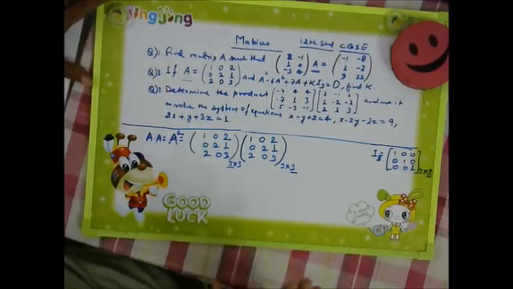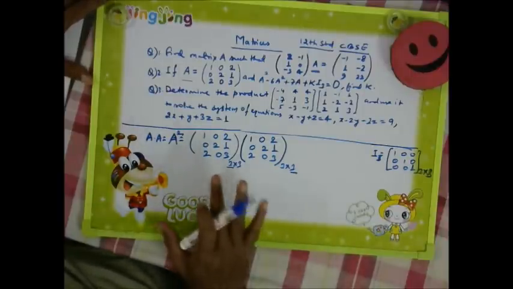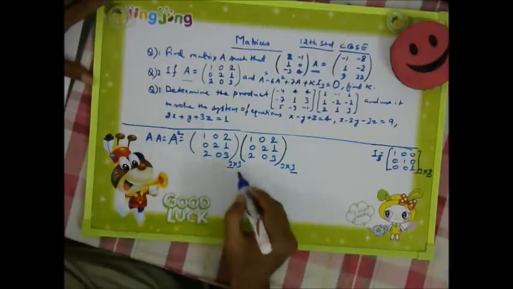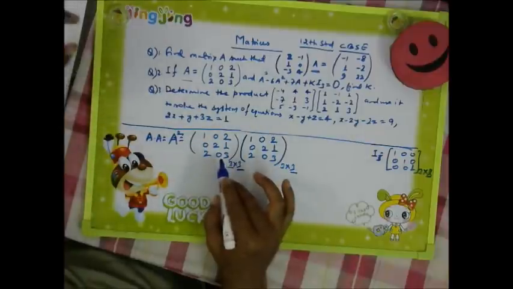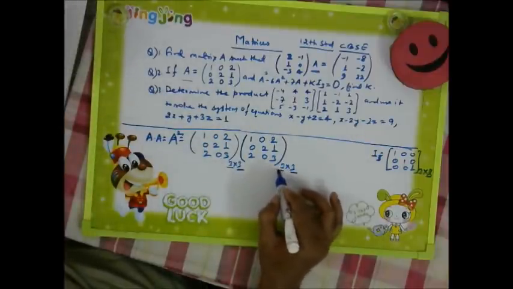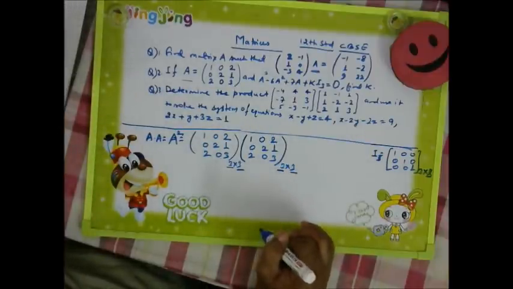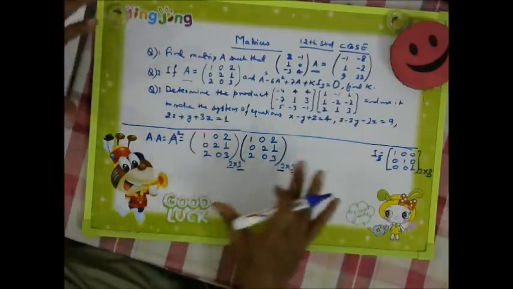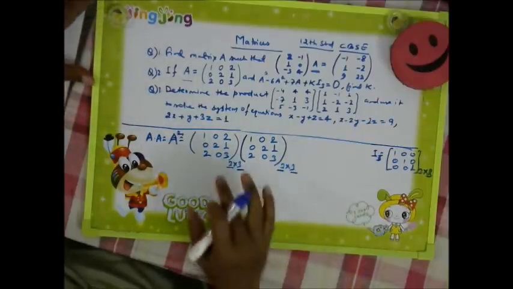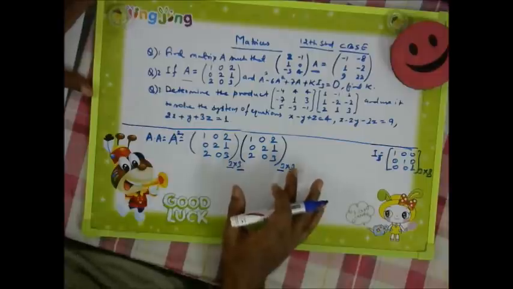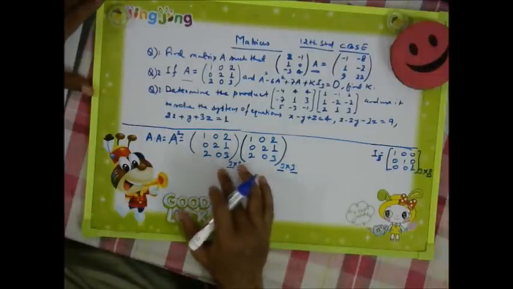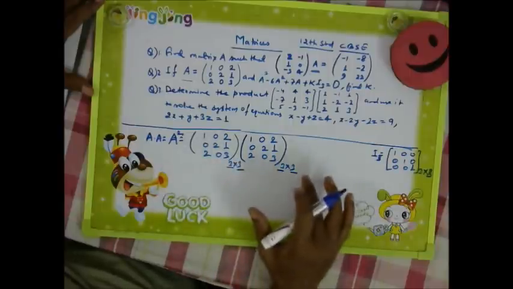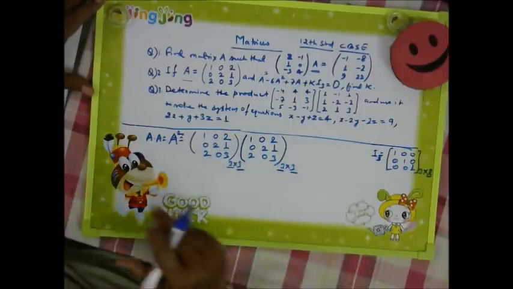What is the requirement to find whether the product is possible or not? The number of columns in the first matrix should be equal to the number of rows in the second matrix. Then only the product is possible. And the final product of the matrix will give the number of rows of the first matrix into the number of columns of the second matrix.